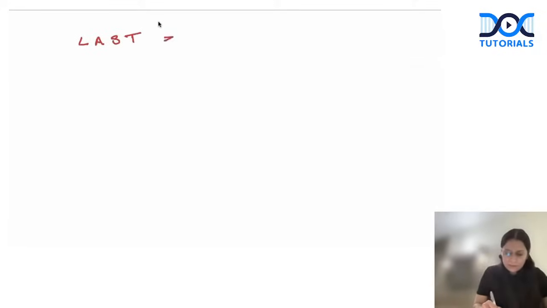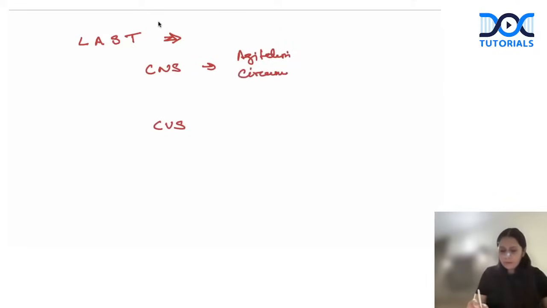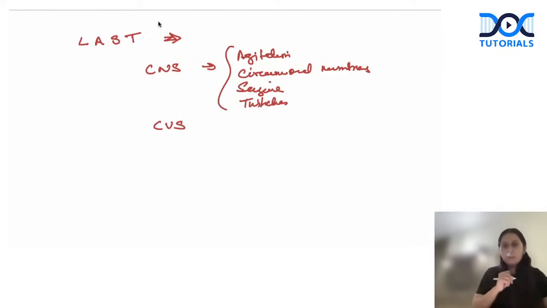Local anesthetic systemic toxicity. We have to think of two systems with predominance in my mind, CNS and CVS. In CNS, the symptoms would be agitation and circumoral numbness, right? There would be seizures, which can be seen in the patient, and twitches. Now, these are the conditions which can be managed.